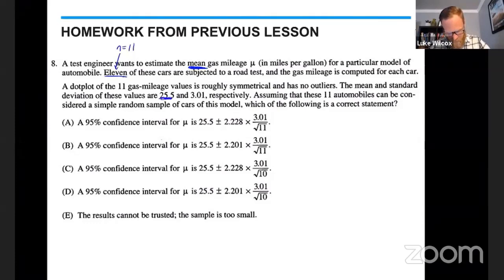Okay, let's pause right there and make sure that we know exactly what we're getting here in the problem. This 25.5 is a mean, but because it's a mean calculated from a sample, we're going to call that x-bar.